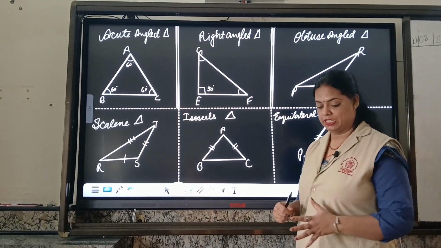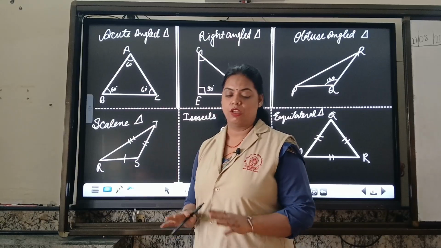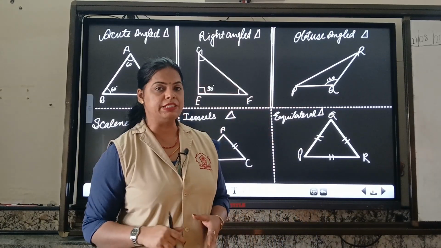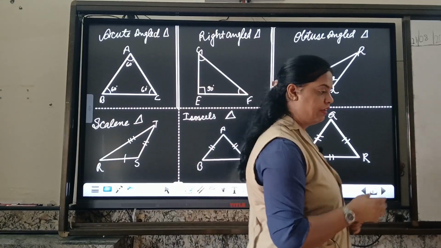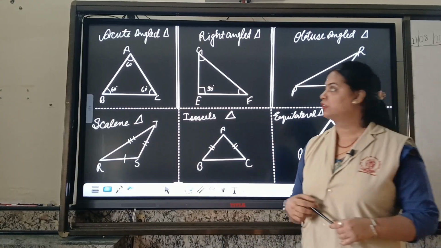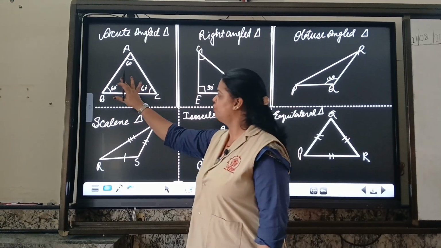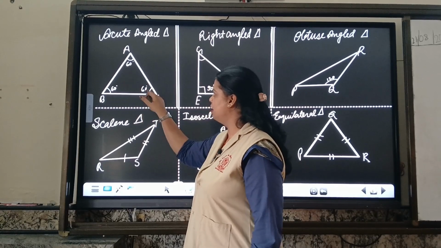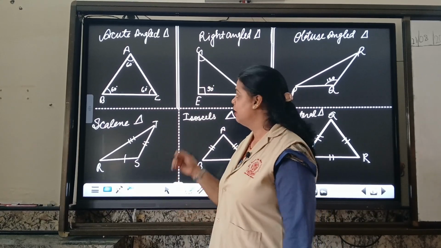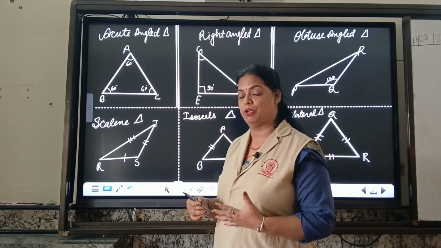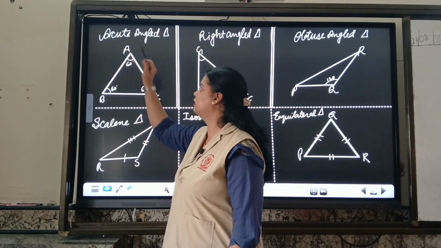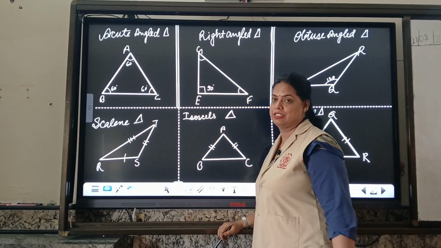Now we are going to classify triangles on two bases. First is based on sides and the other is based on their angles. Every triangle has three angles. So we can see in the first triangle each and every angle is below 90 degrees. If the triangle has every angle below 90 degrees, it is known as an acute angle triangle. Every angle is less than 90.